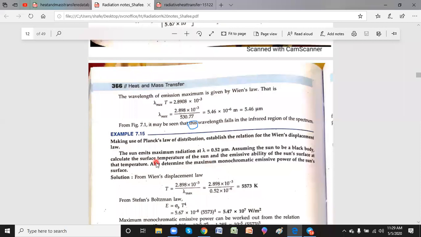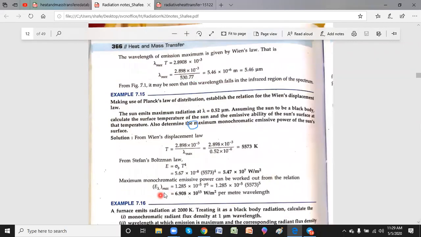Now the second part he is asking is the emissivity, that is, the total emissive power. Whenever I consider the maximum wavelength, obviously it's the total emissive power, which is given by the Stefan-Boltzmann law, E equal to sigma_B T power 4. I know T, I know sigma_B. So what's the total emissive power? 5.47 times 10 power 7 watts per meter square. Now, the last one: assume that I'm considering only one wavelength. What is that wavelength? He is asking.